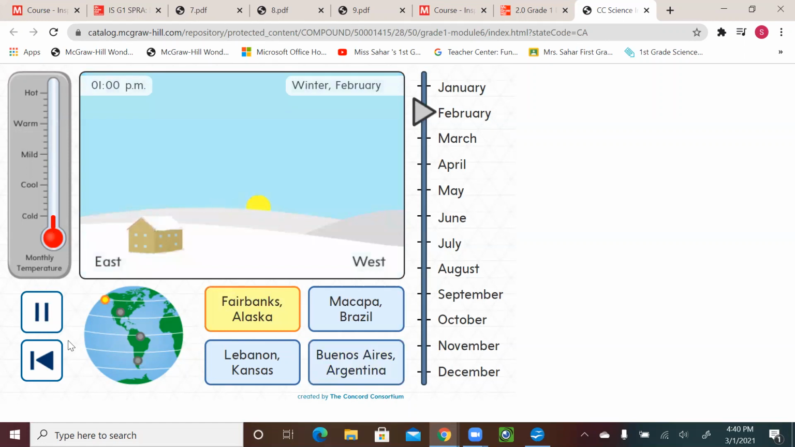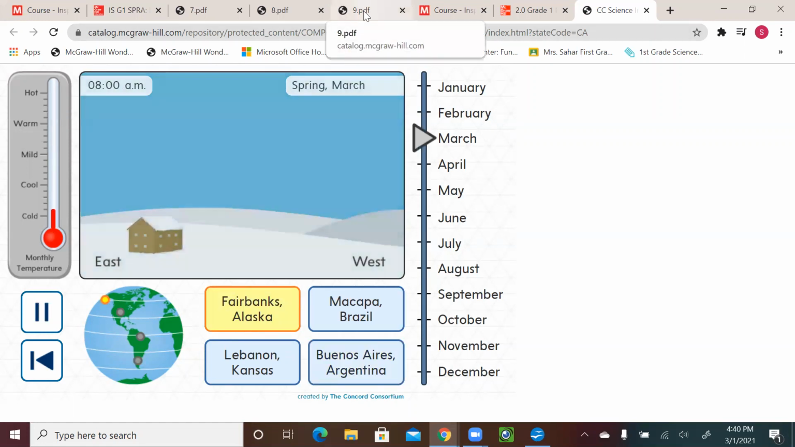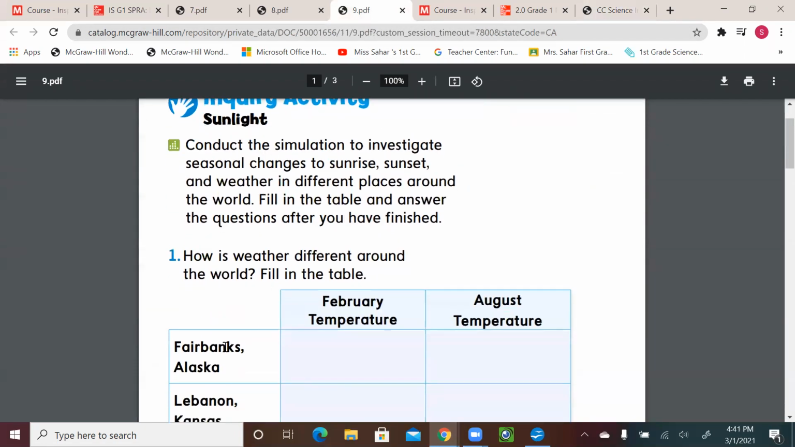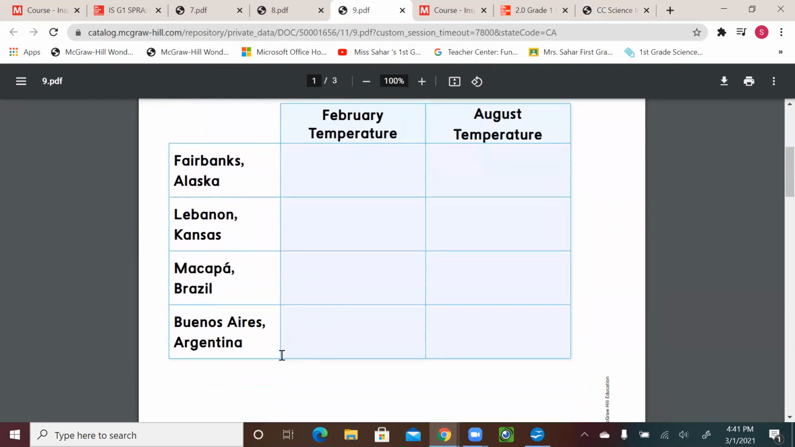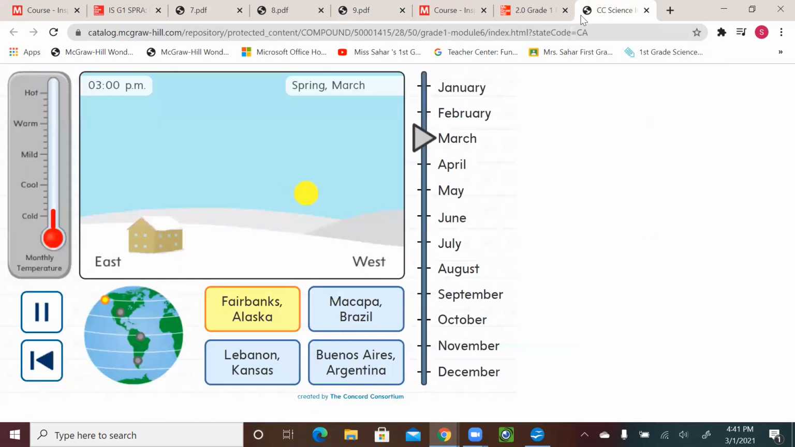All right. So we're gonna get our page, and that will help us to see. Now we're looking for Fairbanks, Alaska in February. We need to look at the temperature, and we're gonna see Lebanon, and then we're gonna see Macapa, Brazil, and Buenos Aires, Argentina. So we're looking in February. So let's go to our activity.